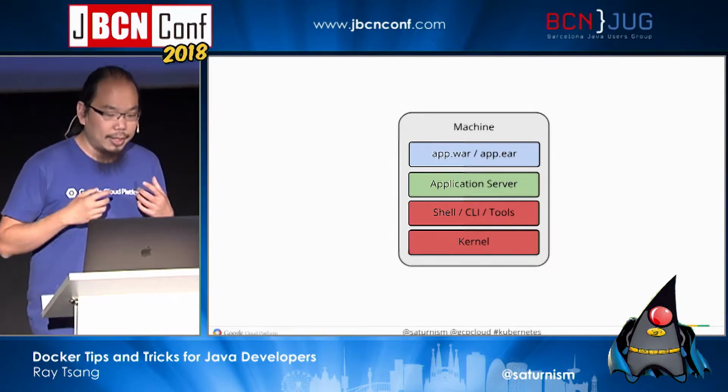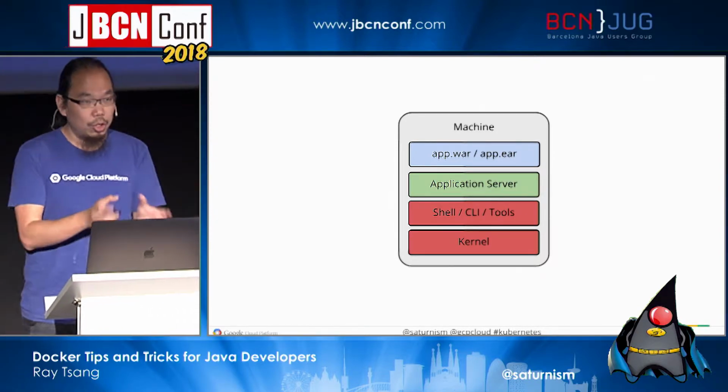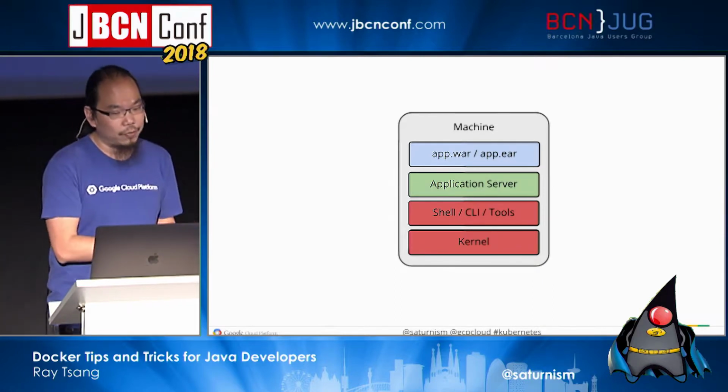Where we can deploy an artifact that we know will work, but we have to deploy this artifact somewhere.